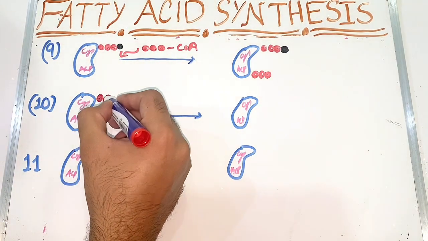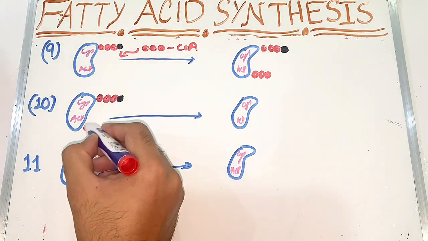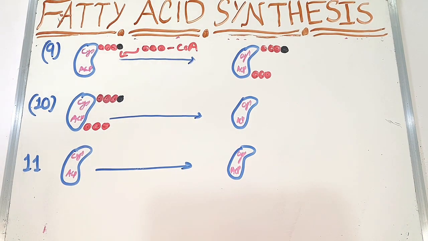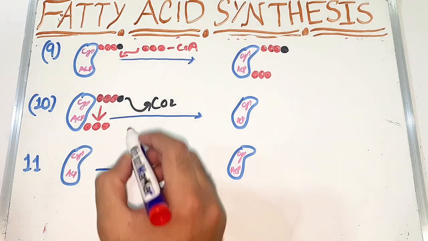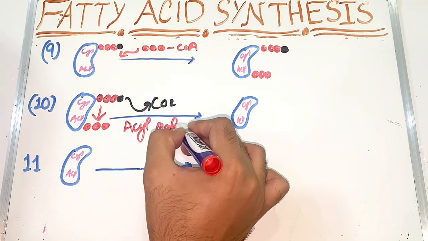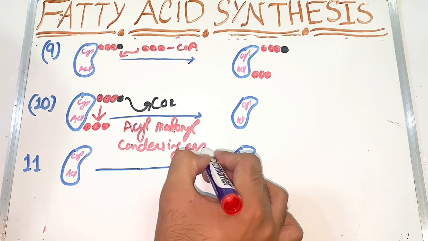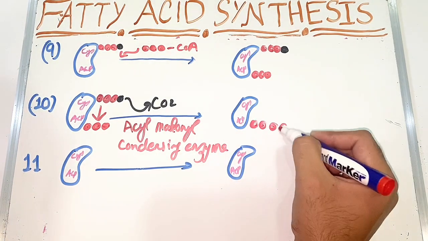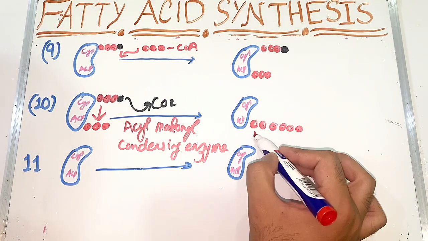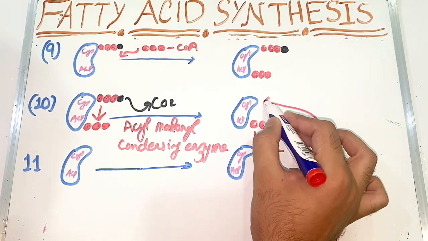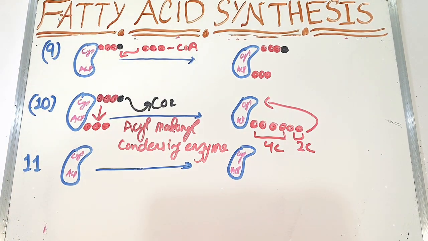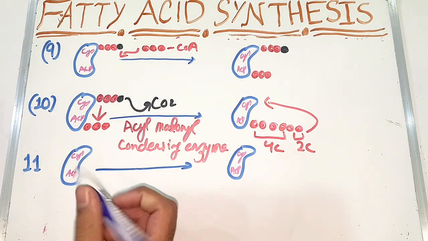So now again malonyl will come to the ACP part, and again 1 carbon will be lost in the next process in the form of carbon dioxide, and we will get 3 carbons, and we will add up with it, and with the enzyme acyl malonyl condensing enzyme we get 6 carbons. So it is a short process in which we get extra 2 carbons.